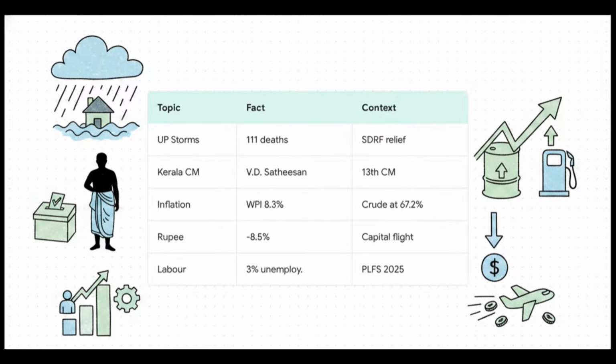And finally, some great data we pulled from the source material regarding the latest periodic labor force survey. India's unemployment rate has actually dropped to 3% with a labor force participation rate of 59%. Use these specific numbers in your essays to show real precision.